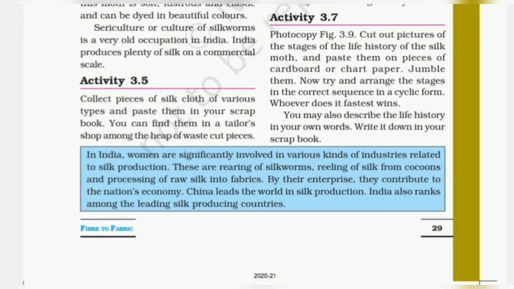So now in this we have that women in India are significantly involved in various kinds of industries related to silk. Now we have the rearing of silkworms, then reeling of silk, and so on. By their enterprise, they contribute to the nation's economy, and China leads the world in silk production.